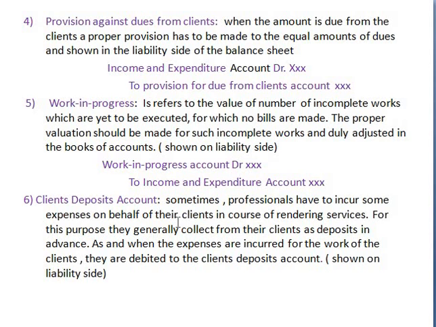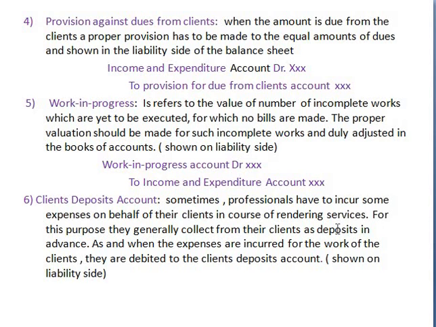So those are client deposit account expenses related. On behalf of their client, in the course of rendering the services, for this purpose, they generally collect from their clients a deposit in advance. Because what will happen? You all are my clients, and on behalf of you I have to make some expenses. So for that purpose, I am going to collect some amount from you.